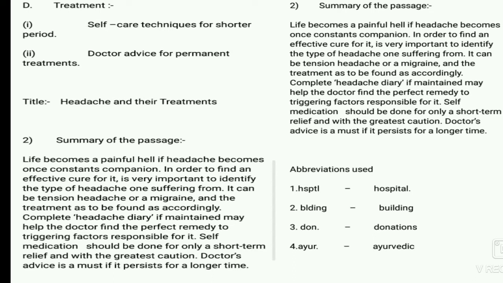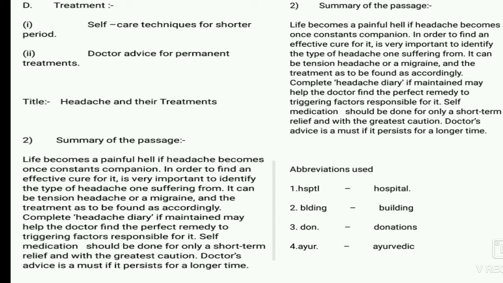The summary is written in 80 to 100 words, and you can see the summary on the board. After that the abbreviations are written: four abbreviations, hospital short form, building short form, donation short form, Ayurvedic. So dear students, just follow this, and at the time of the exam also make your notes in this way.